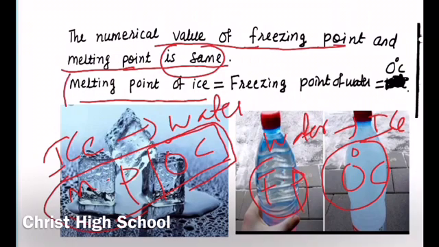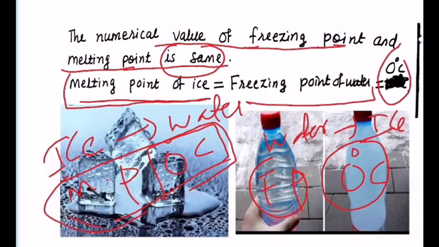So we can write melting point of ice and freezing point of water, same numerical value, both take place at 0 degree Celsius. So this is only for the same form of liquid and solid. So this is the relation between the freezing point and melting point.